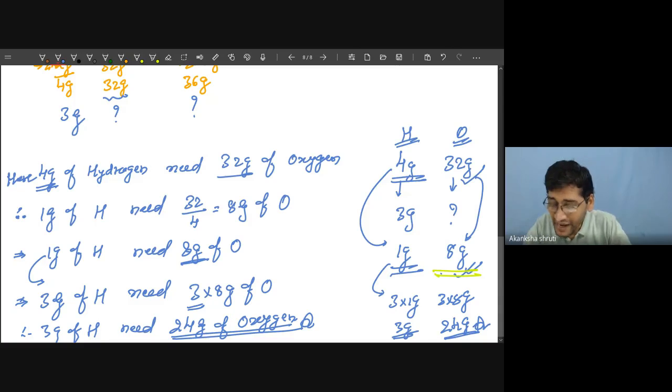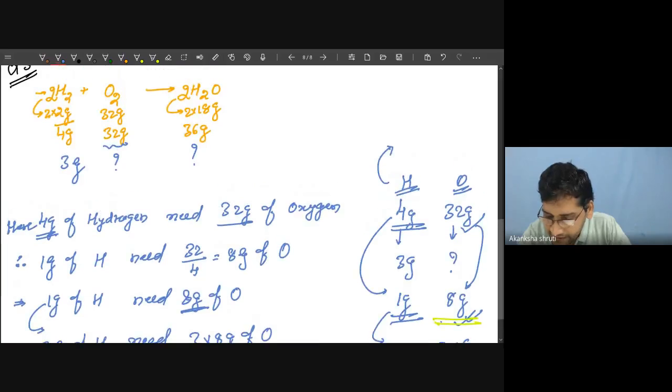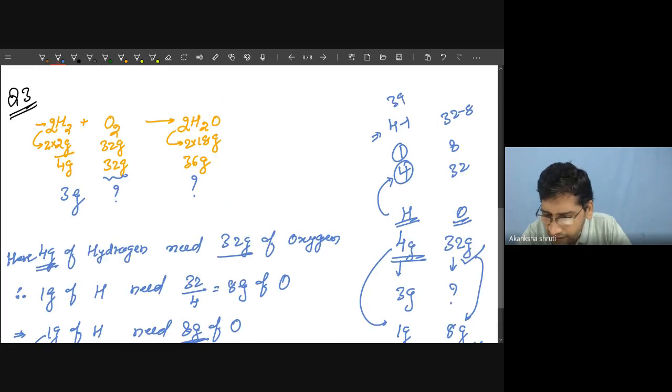Or you may understand it the other way, just by taking the difference. Say 4 gram reacting with 32 gram. So 1 gram is reacting with 8 gram. Now taking the difference of this 1 gram from this 4 gram, we get 3 gram, means 4 gram minus 1 gram. So this will be 32 gram minus 8 gram. So 3 gram will react with 24 gram.